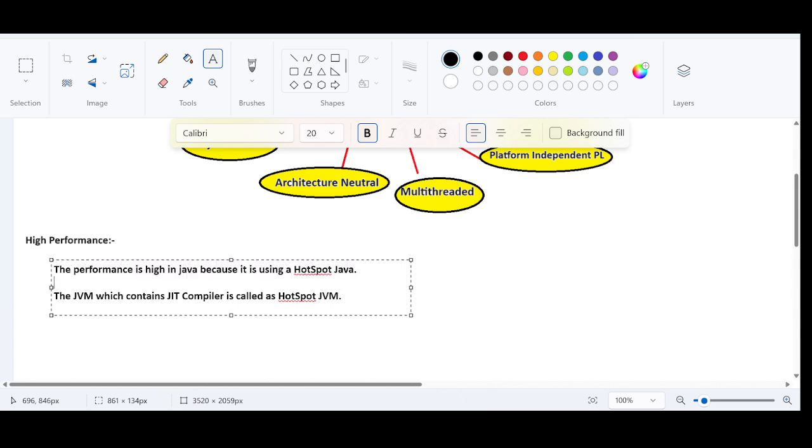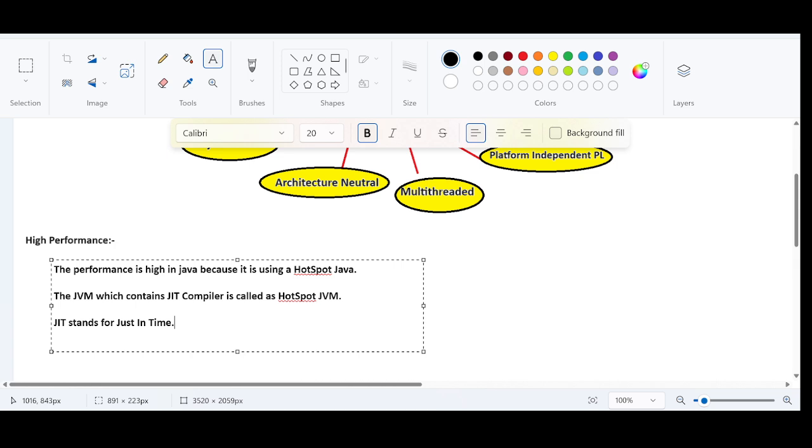Firstly. Secondly, you can also say, what is again the hotspot JVM? The JVM which contains a JIT compiler is called a hotspot JVM. And again, the follow-up question is going to be what is a JIT compiler? JIT compiler is an acronym that stands for just in time. Just in time. And again, what is a just in time compiler? I will be explaining one by one. No worries.